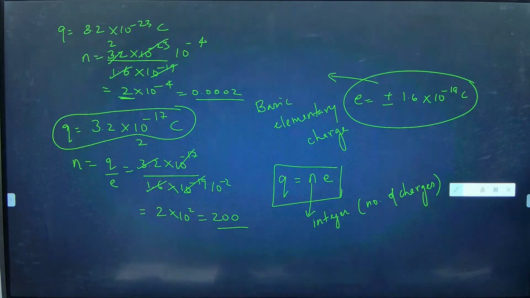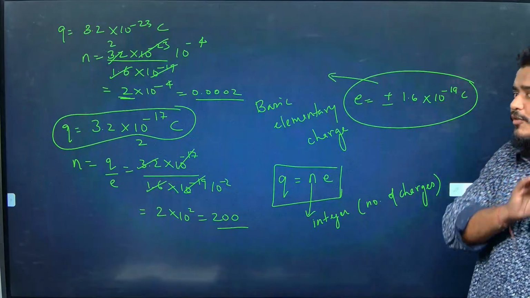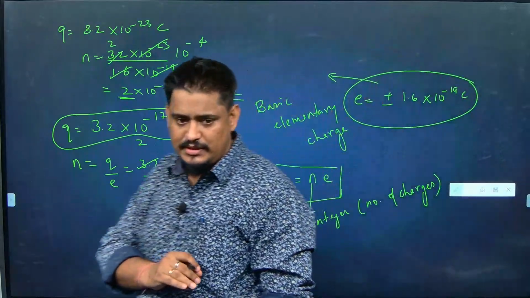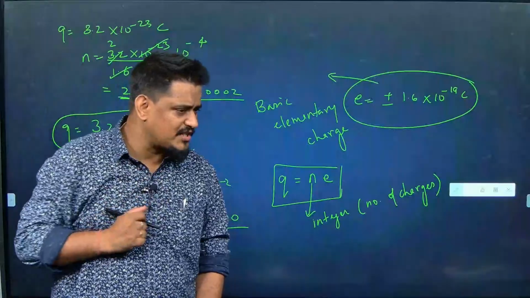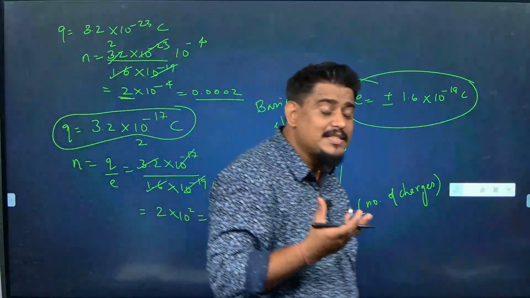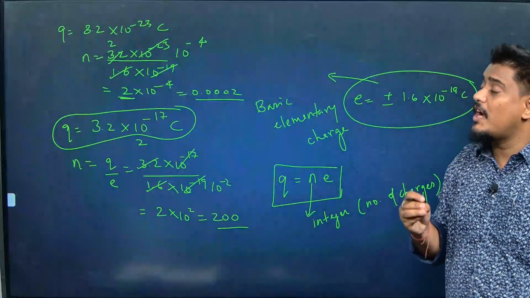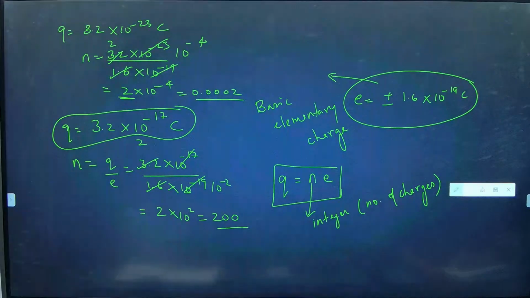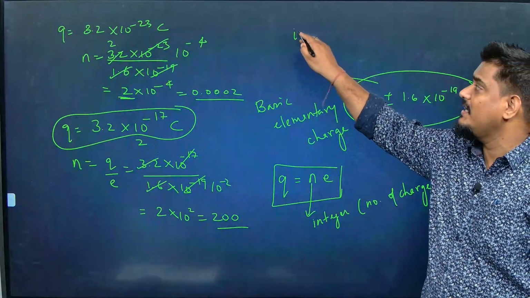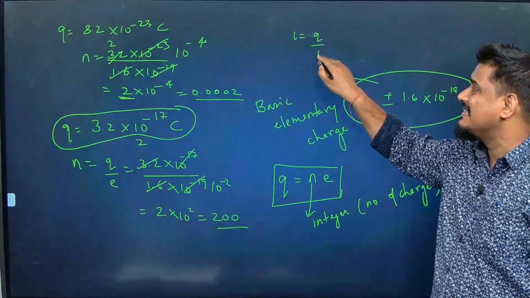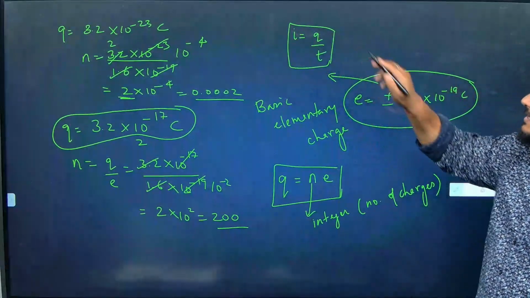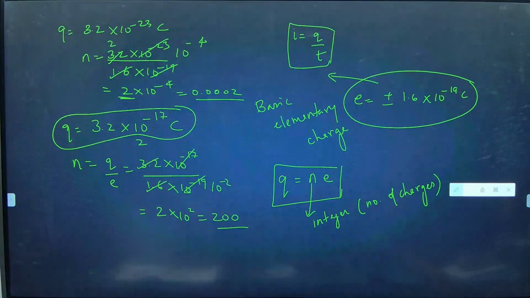Then in the previous class I taught you the mathematical meaning of current. Theoretical meaning is flow of charges is current, but mathematical meaning is amount of charge flowing per unit time. It means rate of flow of charge, I is equal to Q by T. What is the meaning of time here?